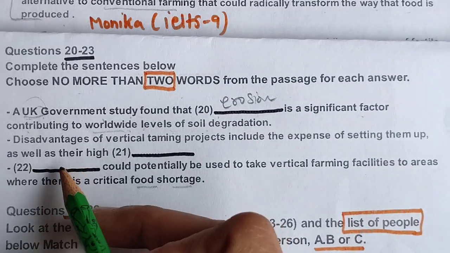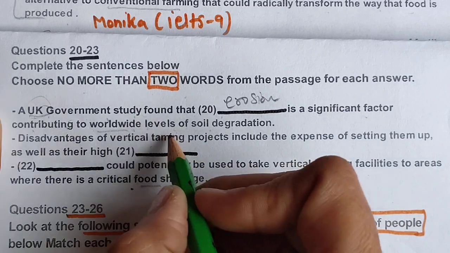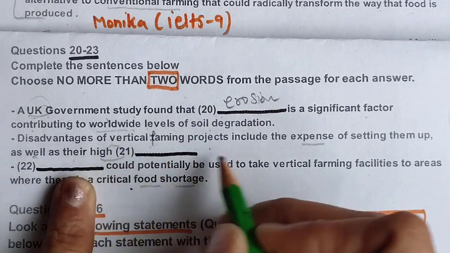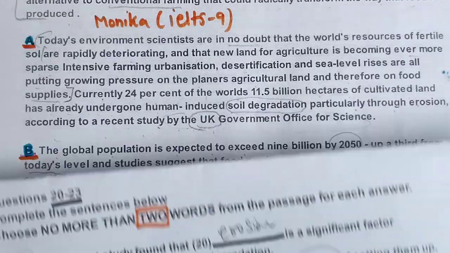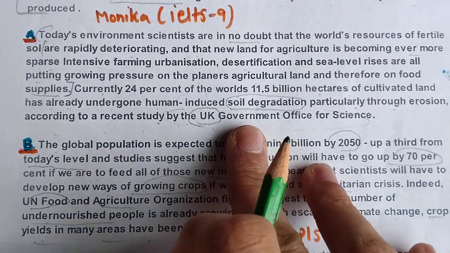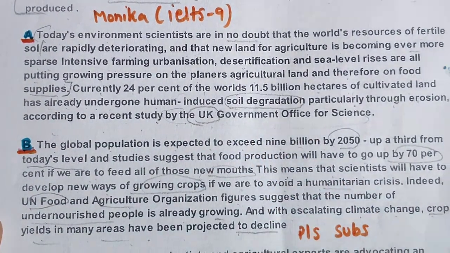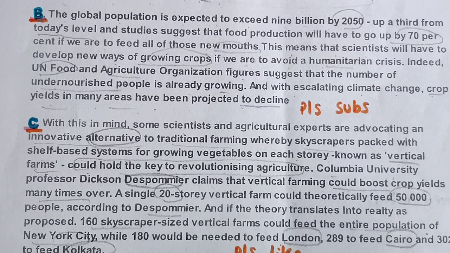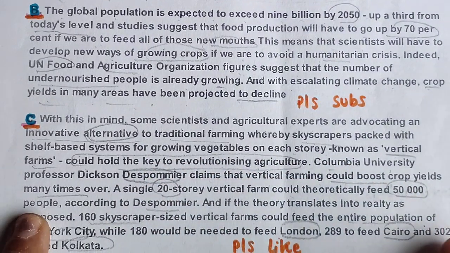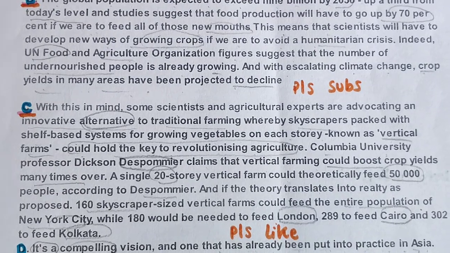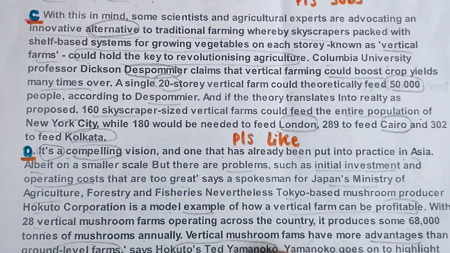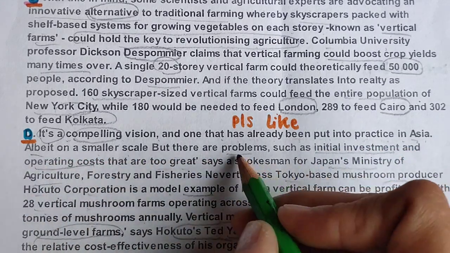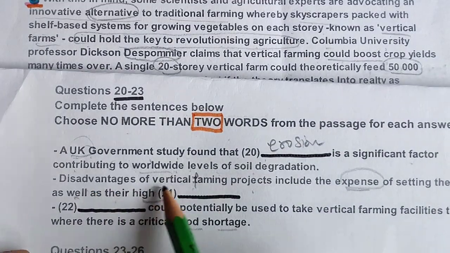Okay, now coming to the second, disadvantages of vertical farming. So this is farming projects include the expense of setting up as well as their high expense, a kind of disadvantage. Okay, so in the first paragraph we have found this, and a disadvantage kind of thing. Yeah, packed system, vegetables, vertical could hold the, so here they were just praising everything. It's a compelling vision that has already been put into practice in Asia, albeit on a smaller scale, but there are problems. So these are disadvantages of vertical farming.